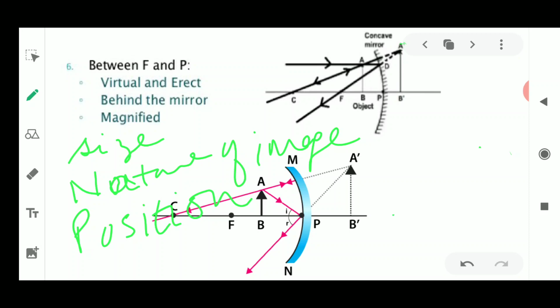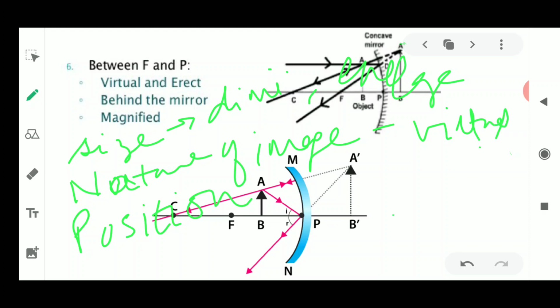So please remember how you will explain. The words to be used for the size of the image are either diminished or enlarged. For the nature of the image, it is virtual or real, and it could be either erect or inverted.